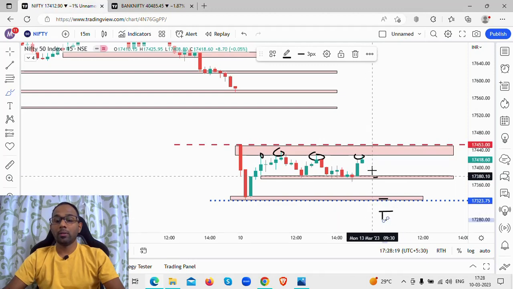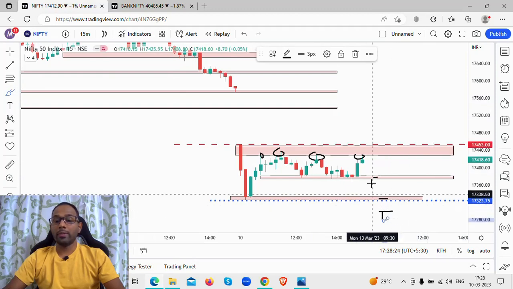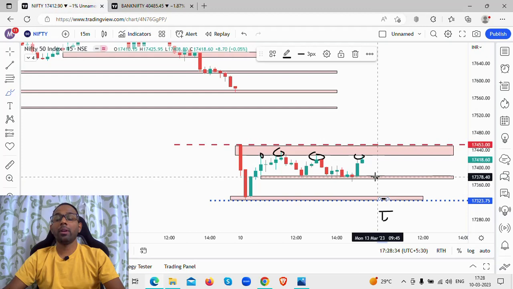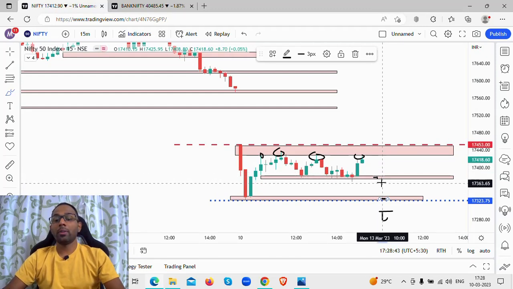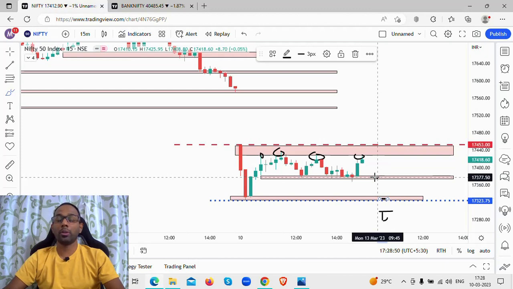Say for example there's a gap down to this level or to this particular level. We are not going to immediately look at shorting the market. We'll wait and see if there is any buying coming in, and if there is a good risk to reward ratio trade to be taken. We could take a long trade with a stop loss below this particular level. If there is a gap down and buying happening and a good risk to reward ratio, then we'll look at a long position.